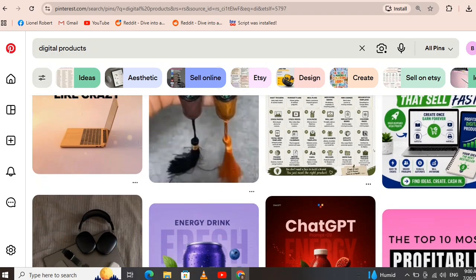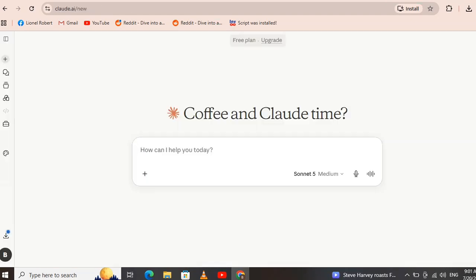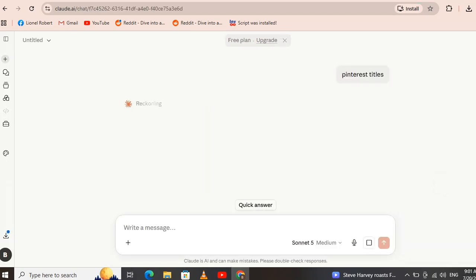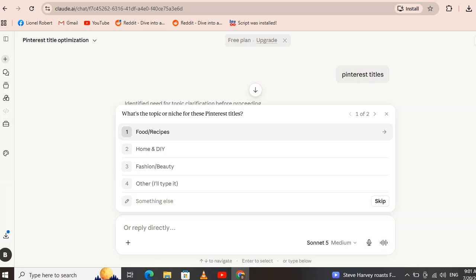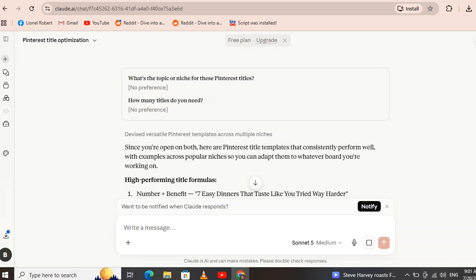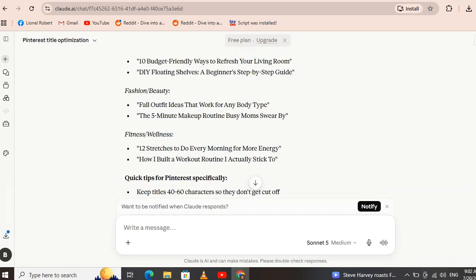Beginner weekly plan. Monday. Research keywords. Tuesday. Generate titles with Claude AI. Wednesday. Design 20 Pinterest pins. Thursday. Write descriptions. Friday. Schedule pins. Saturday. Check analytics. Sunday. Improve your best performing designs. Repeat every week.